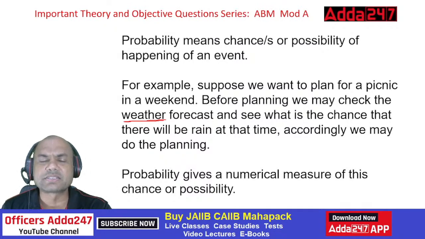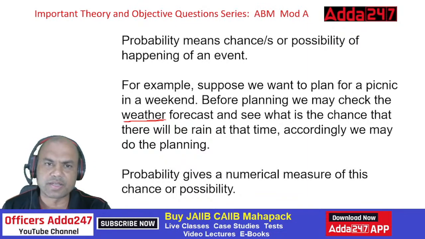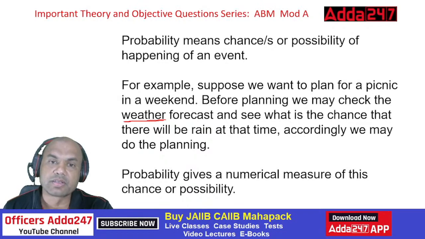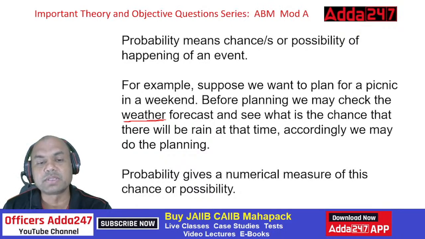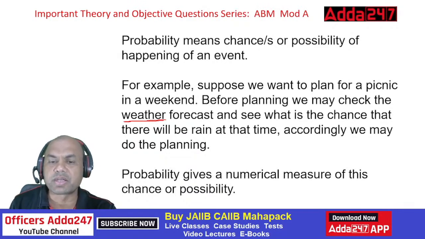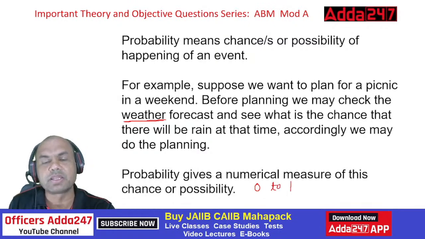So the logic applies the same everywhere. Whether you go for a picnic, or for clearing this subject, or whether you do anything in life, the logic remains the same. You have to first check what all equipment you have, what roadblocks will come in your way, and then move on and check the probability of clearing. Probability gives a numerical measure of this chance or possibility, right? Always remember, probability is between 0 and 1. Only 0 to 1. It can't be more than 1, it can't be less than 0.